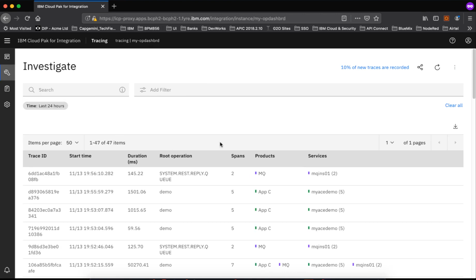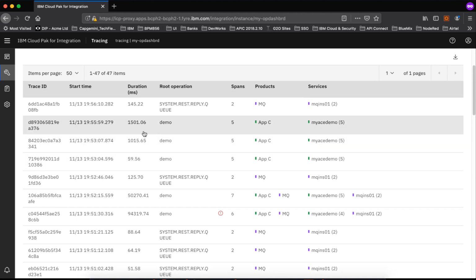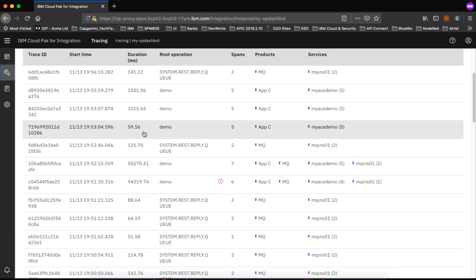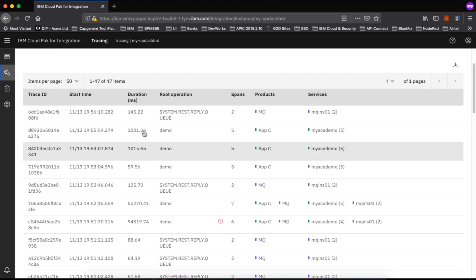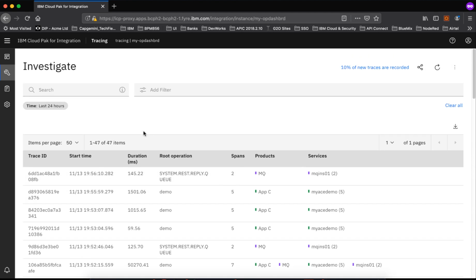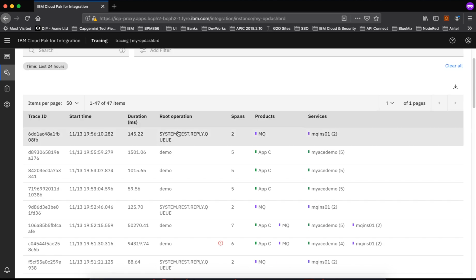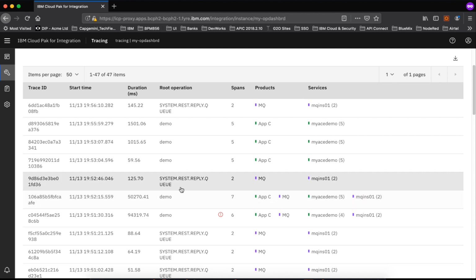Investigate. Yes, we can see the operations that have happened. So if you look at it, there are services in a specific trace. These two services have been used.